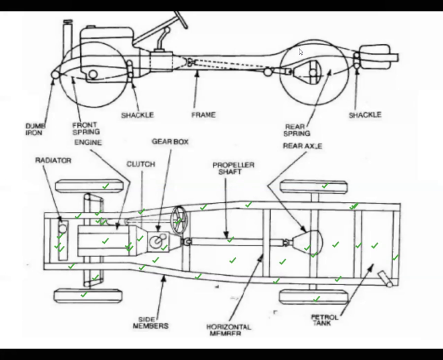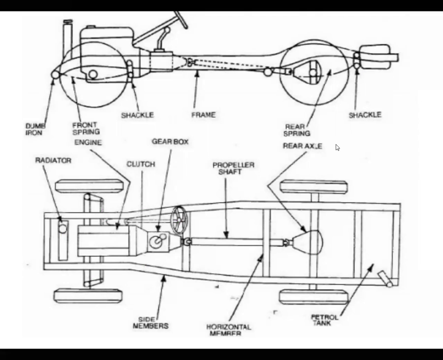By looking at this diagram, you can understand this concept. In examinations, if there is a question to explain automobile parts or automobile components, then you have to draw this diagram, mention all the individual components, and then explain them one by one, so that your answer will be complete for that question.